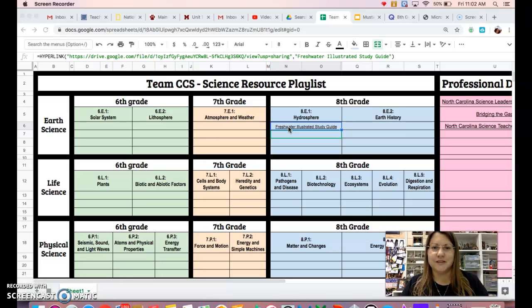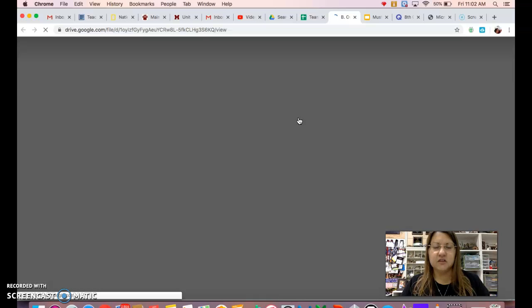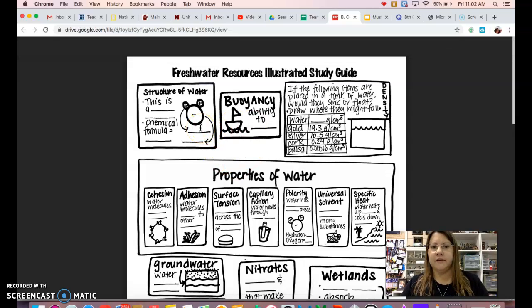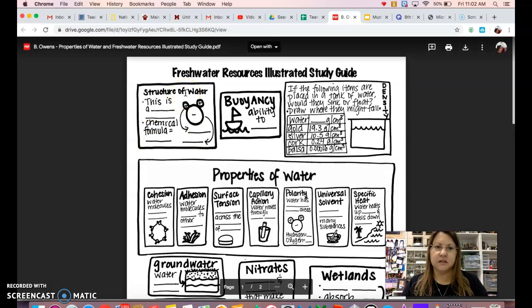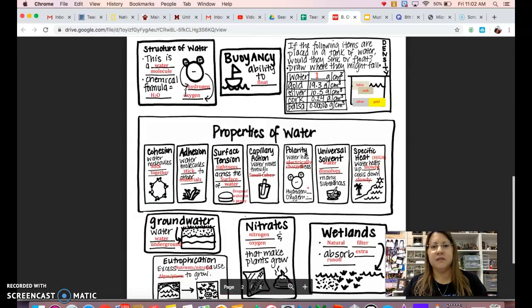any of the resources that we'll be receiving this year, but it is a freshwater illustrated study guide. This is just to show you an example. I developed this to help students have some visuals in representing fresh water. As you look through this playlist for different materials, this is one thing that's linked on there, and you can just go through that as something you could print off, and then there's an answer key.